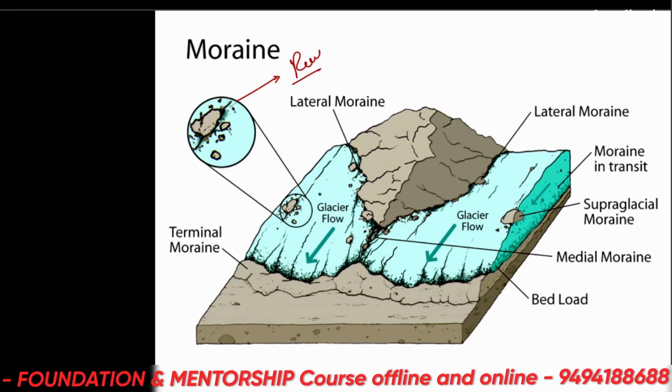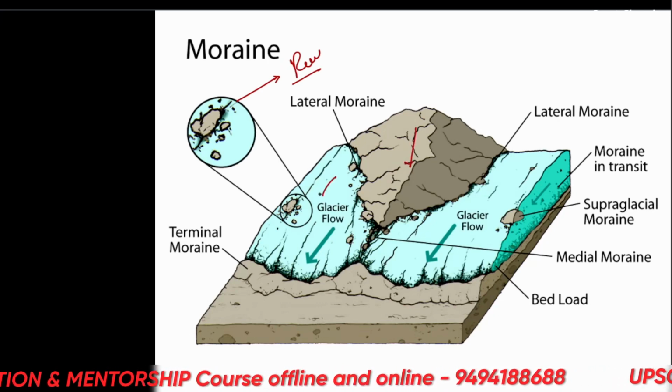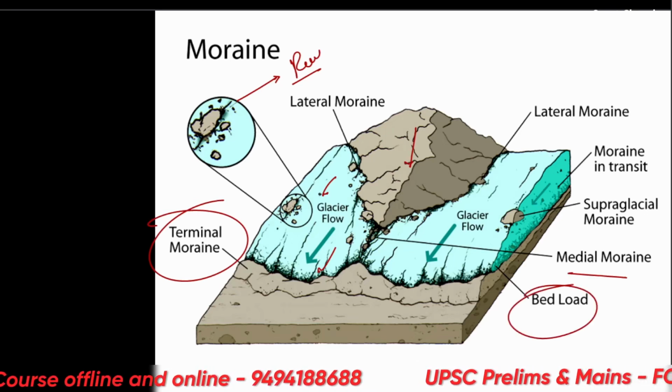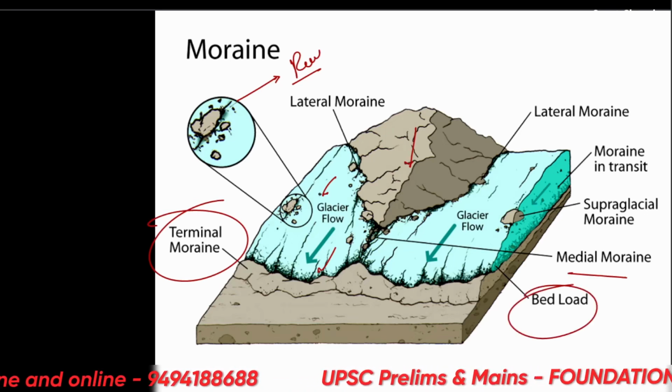This is a glacier's flow, let's say. This is a glacier. This is its flow. Then this is terminal moraine. This is bed load, medial moraine. You can see various different structures here.